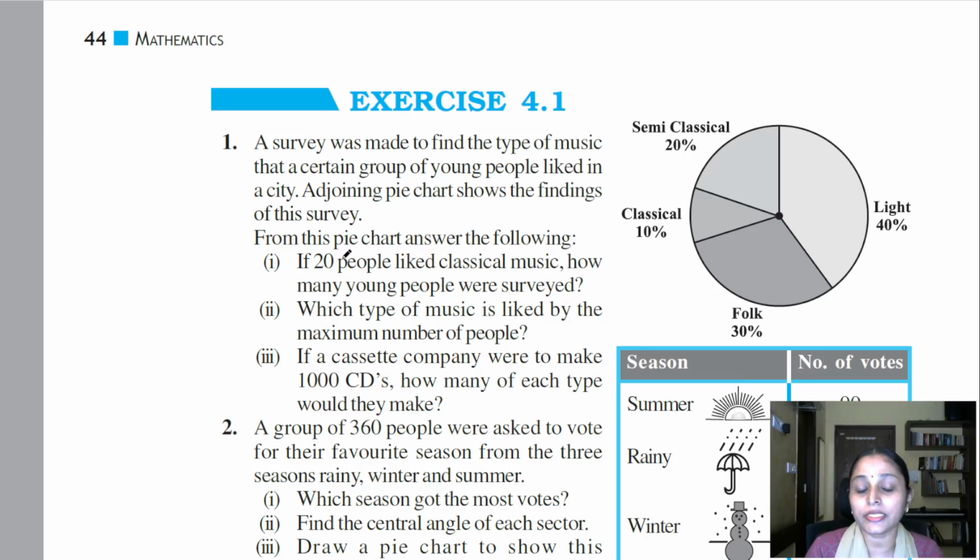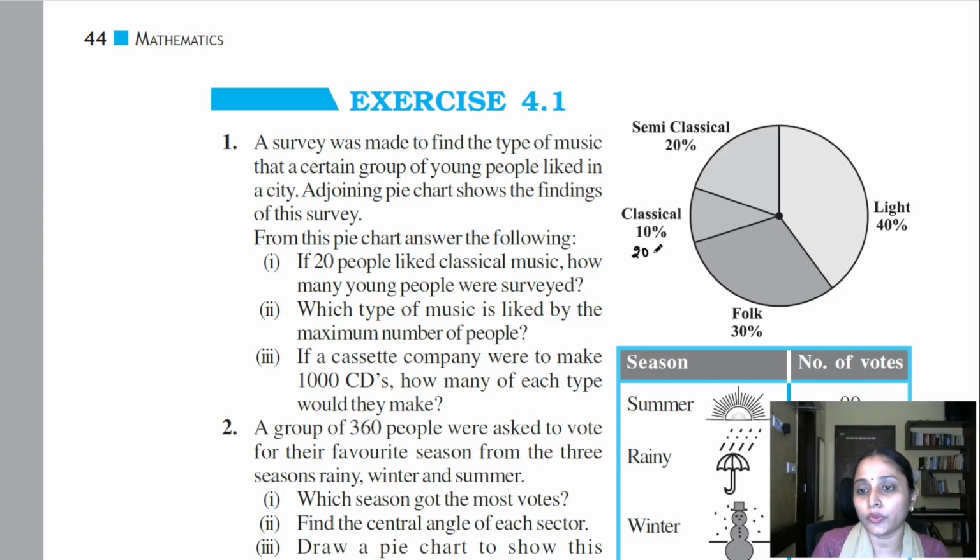The first question is, if 20 people liked classical music, how many young people were surveyed? Now, you must have noticed that in this pie chart, you're not given the information of how many people were surveyed, right? So in the first question, they're saying if this 10% happens to be 20 people, then what is the total number of people, right?